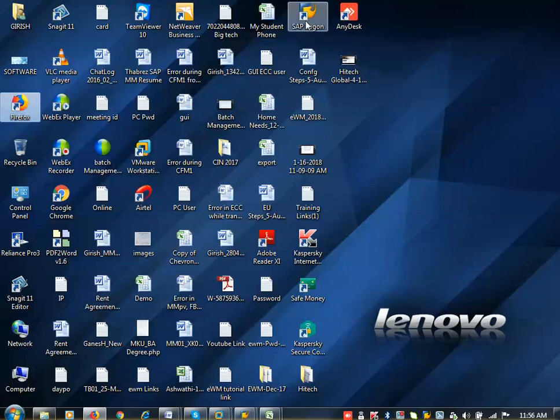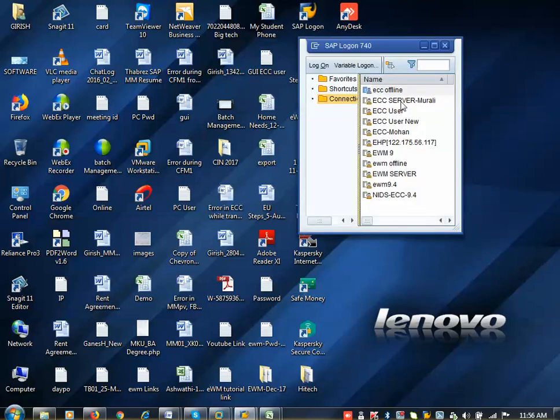So I am coming to the logon pad here. When I click on logon here, it opens like this. SAP has a three server architecture. I am assuming you are aware of what a server is. Server means Google server, email, Gmail server, Hotmail server, Samsung server, Lenovo server, like that. Server means all the data will be available there.